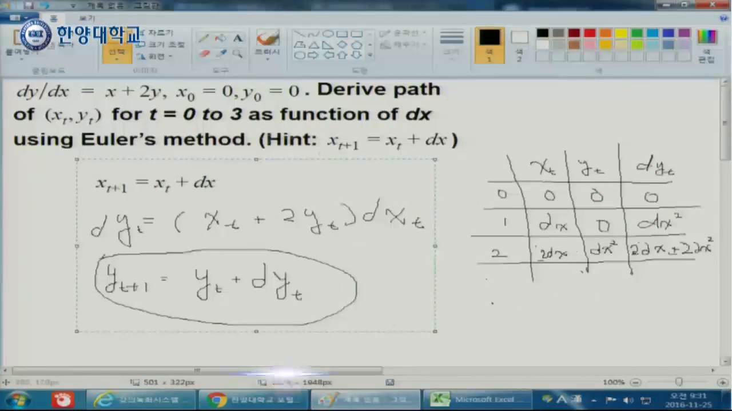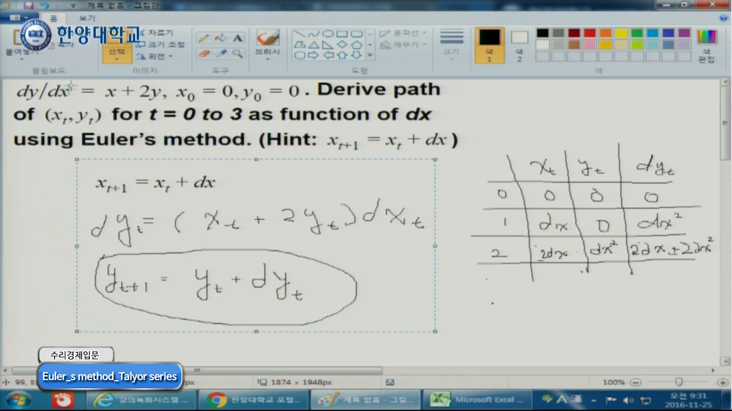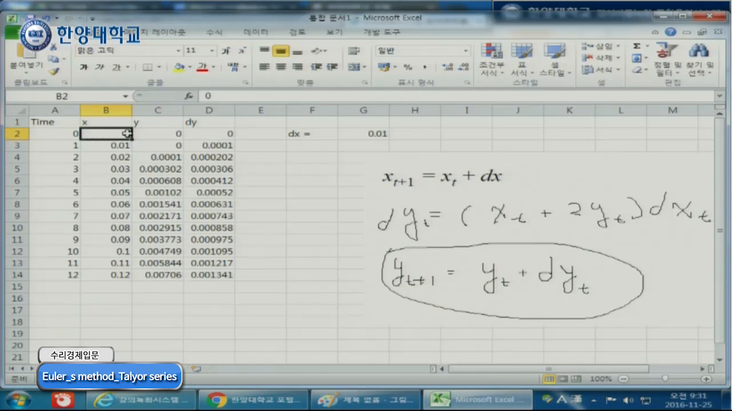What we just did is we have this problem, y prime equals x plus 2y, and we have an initial point, and we want to find the path of the solution, which means the path of x and y. So when we have this path of x by Euler method, given the path of x, we can generate the path of y. So this is our solution.